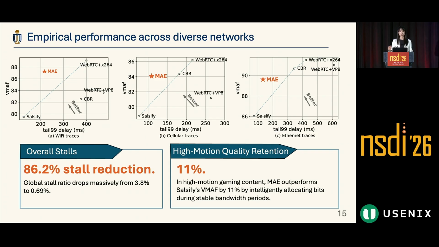And for the stall ratio, we can reduce it by 86%. And compared to the conservative solutions that do not allow any overshoot, our MAE can achieve an 11% quality gain.